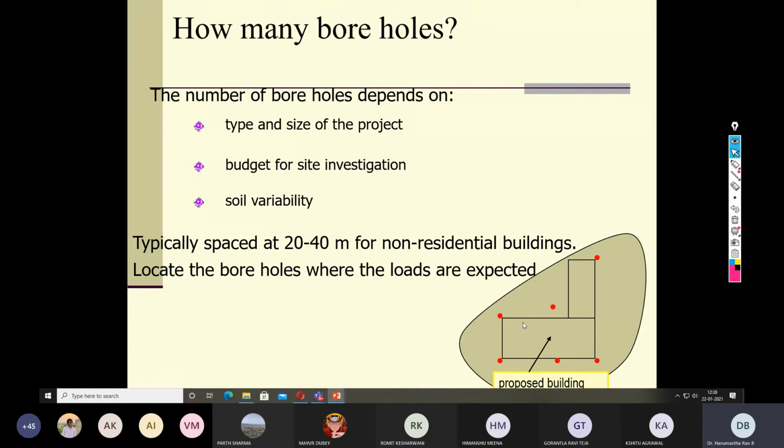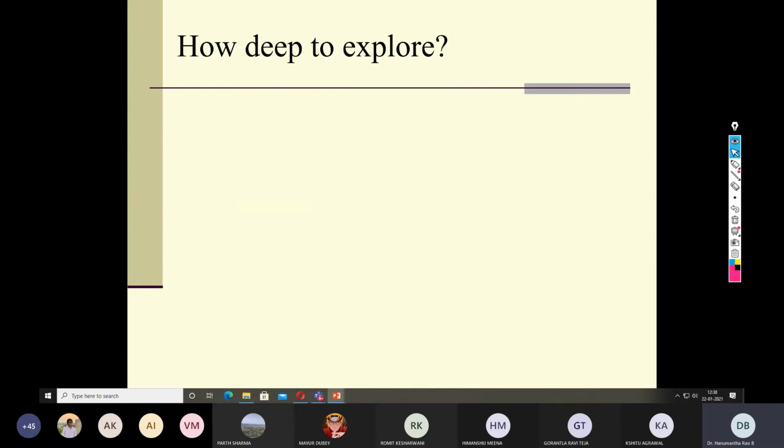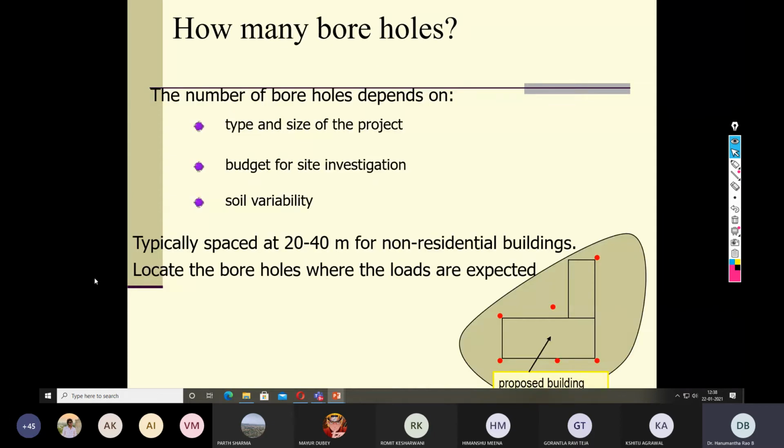Or sometimes these conditions may change the decision on the location of the boreholes. Sometimes we may have to go for even more. That depends upon the type and size of the project, budget allocated for site investigation, and the soil variability. The last parameter is most important, that is soil variability.